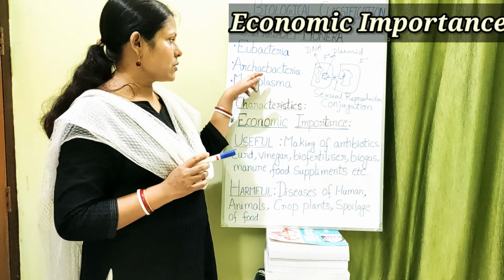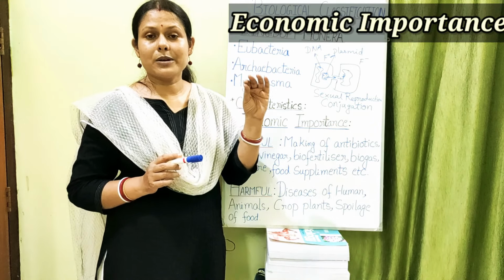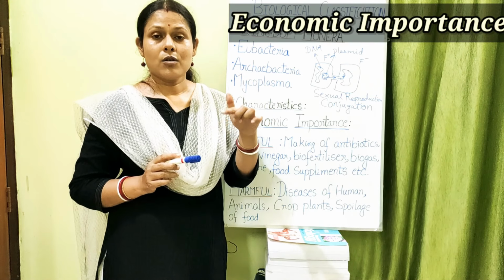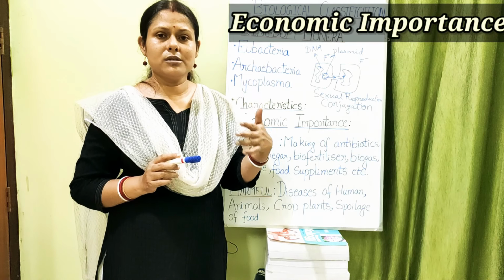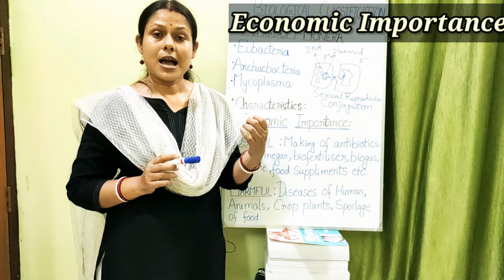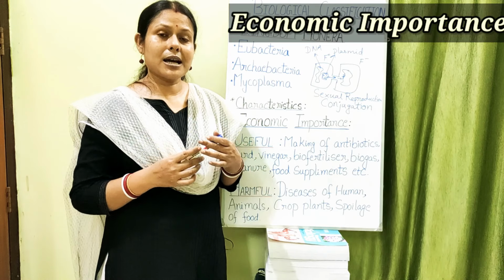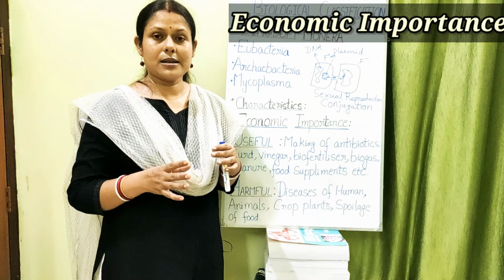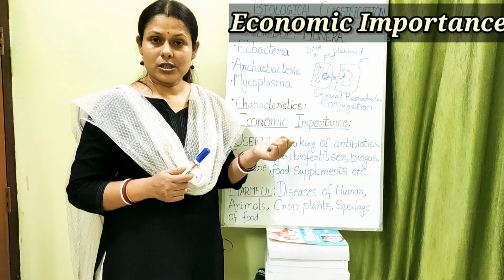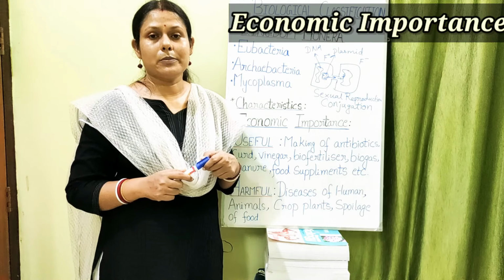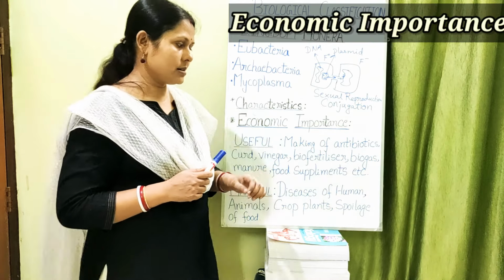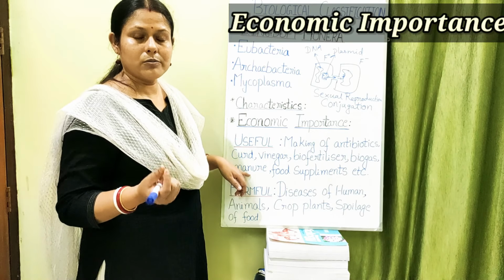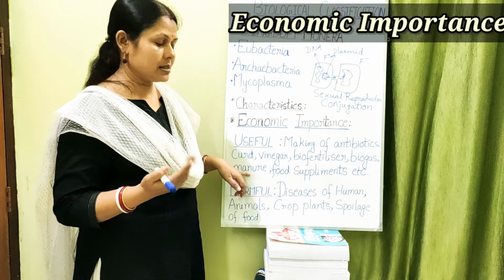Biogas. Now biogas is formed from archaebacteria. There is a certain group of bacteria called methanogenic bacteria. These methanogenic bacteria are found in the gut of ruminants, that means the grazing animals, the herbivores, and so the dung of the animal contains these bacteria, and they help in the formation of biogas. So this is economically important. It serves the purpose of energy. Manure: since they are decomposers, they form good manures which can be utilized for raising crops.